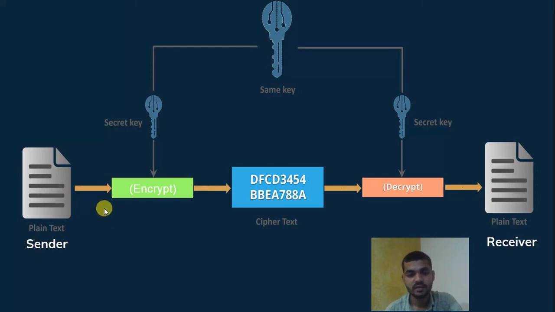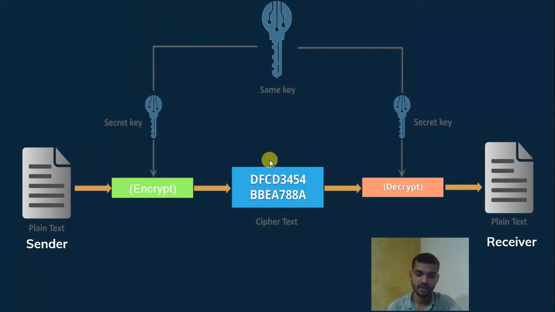Here we encrypted the message, meaning we converted plain text to ciphertext. Here we converted the ciphertext back to the original message, which is plain text. That is decryption. By using the secret key, we decrypted the message, and the receiver gets the plain text. Again, the sender sends the message to the receiver; plain text is converted to ciphertext, and the receiver decrypts the ciphertext and receives the plain text.